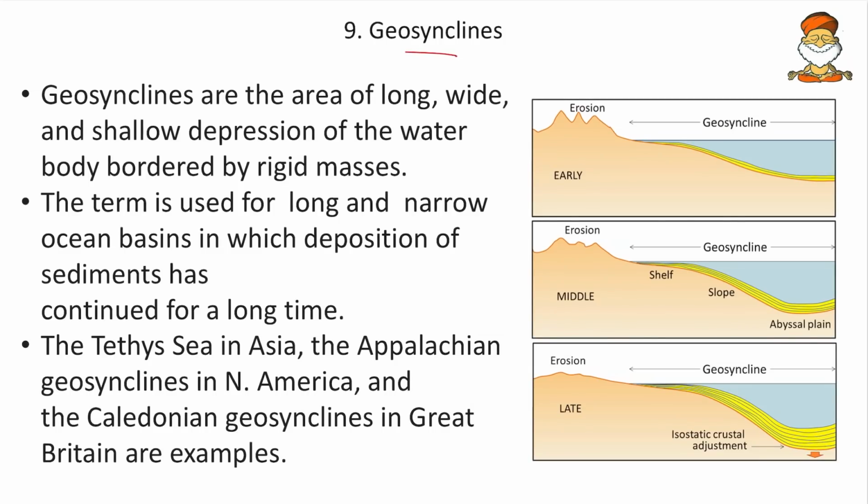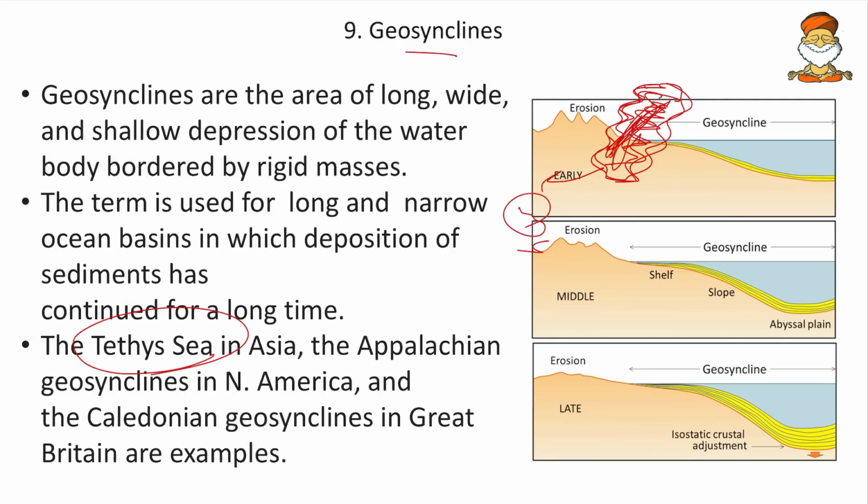So what is geosynclines, friends? So instead of going through all these descriptions, we just mention the Tethys Sea as one example. So with that we will get cleared the whole concept. So Tethys Sea means it was a small depression formed, okay, and in that depression it was actually a sea, but around that sea the deposition happened, and due to excess of deposition the sea got closed and only the sand remained, and that sand is now acting as a plain.